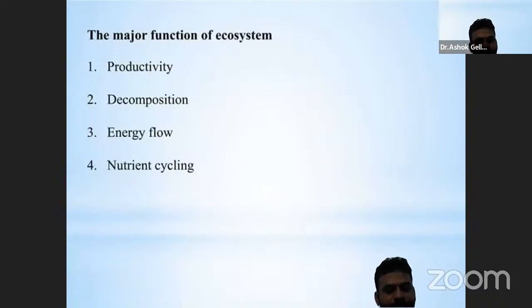Ecosystems control pests and diseases also through biological control, and ecosystems provide pollination, disturbance regulation, and food protection from other organisms.